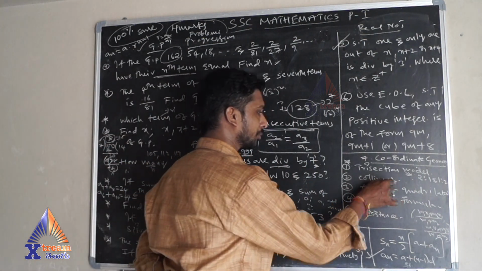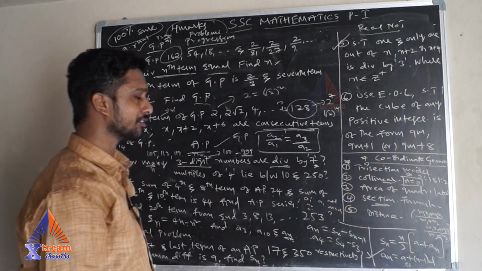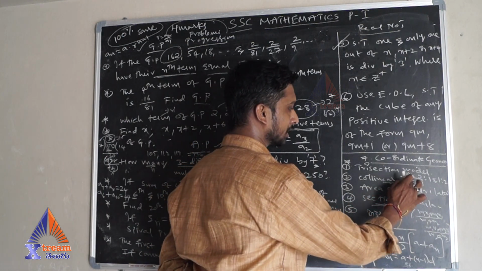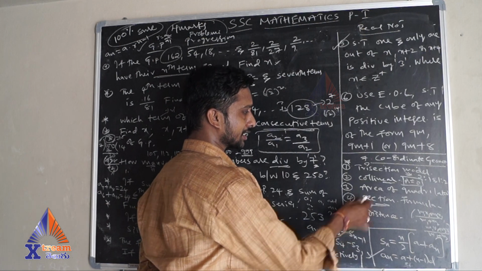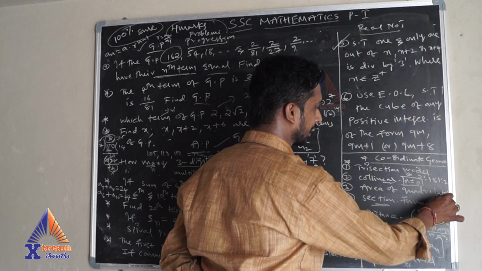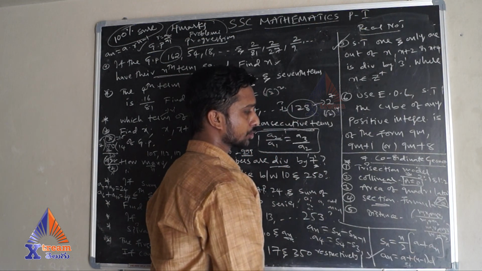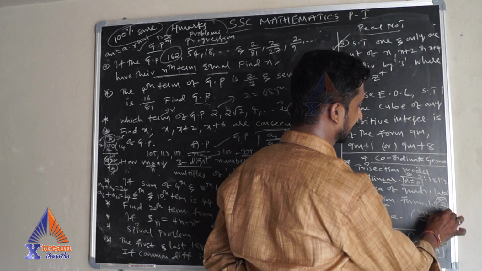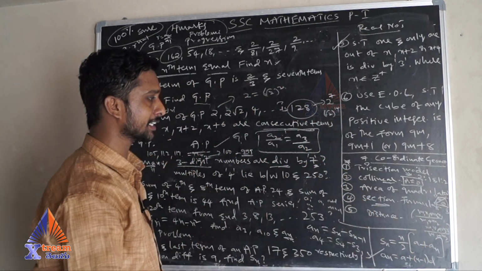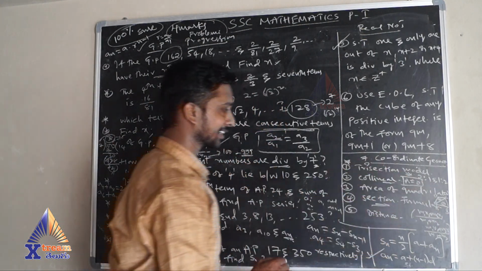And collinear model problems. Collinear means area of the triangle is 0. So sometimes the question will be given as collinear of the given points, find the k value. There you can assume area is 0. Next, area of a quadrilateral. When you are asked to find the area of a quadrilateral, you can draw one diagonal, so that the diagonal will divide the quadrilateral into two triangles. So you can find the area of the first triangle ABC, and then the area of the triangle ACD, that is the second triangle. Later you can add these two, so you will get the area of the quadrilateral.